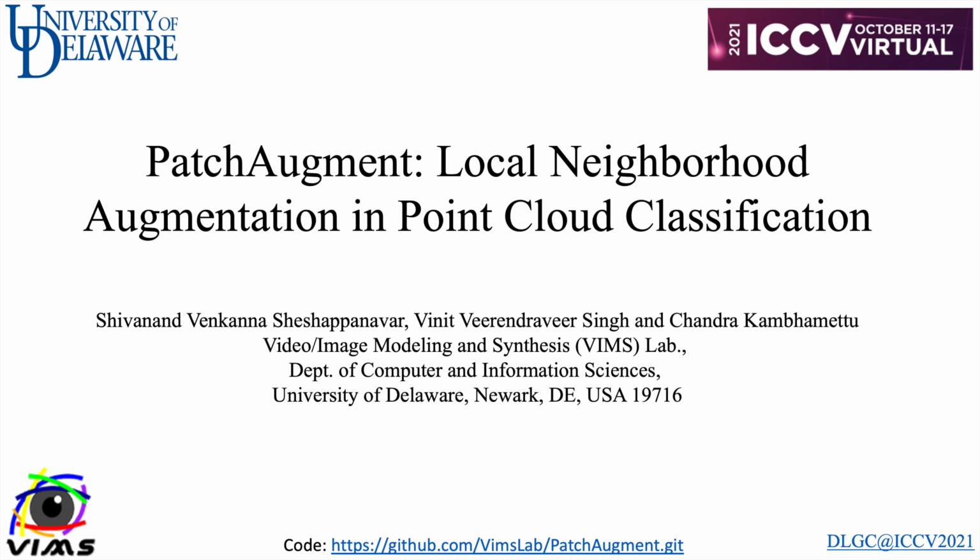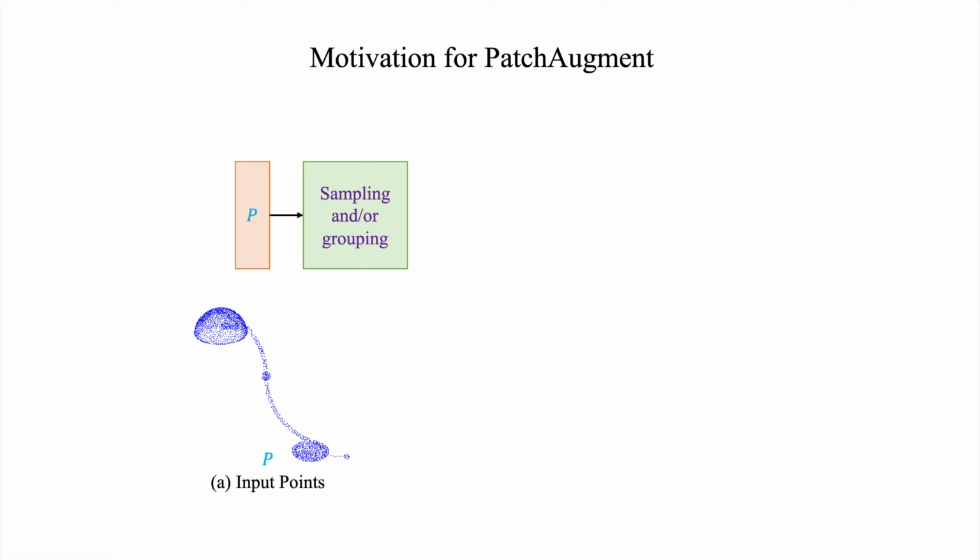Today I am glad to present Patch Augment, a local neighborhood augmentation in point cloud classification. Typically, points are augmented at the object level and then sampled and grouped to extract local features. However, object level data augmentation techniques are often applied to the entire object, ignoring the object's local geometry. Also, by visualizing, we understand that the group points are the same as the original input points.